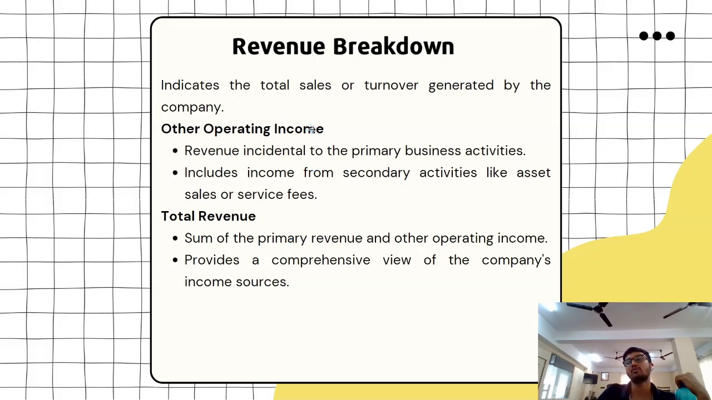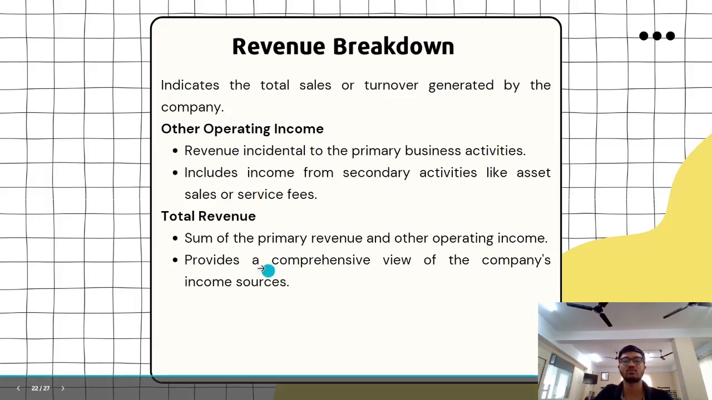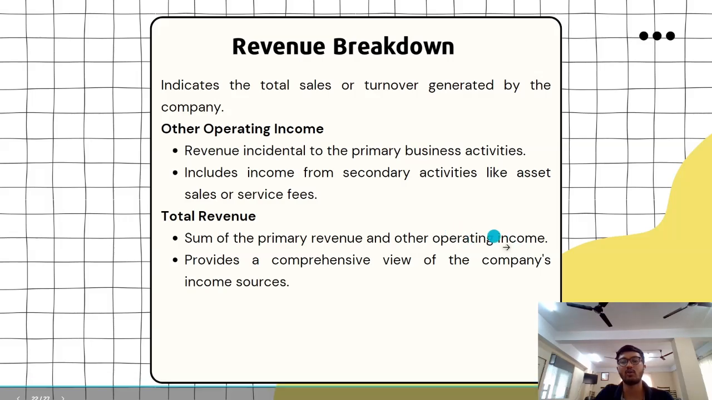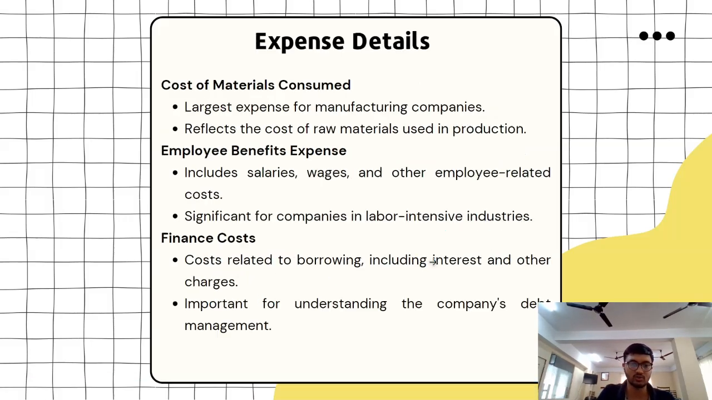For example, I'm doing some kind of investing work. I'm taking my company's capital and investing in some kind of stocks or in some real estate project where I made money. That'll be other operating income, because that is not the primary thing that I'm doing. So it sums up the other operating income and the operating income, and it derives the total revenue of that business. So the sum of the primary revenue and other operating income provides a comprehensive view of the company's income sources. So what are the expense details?